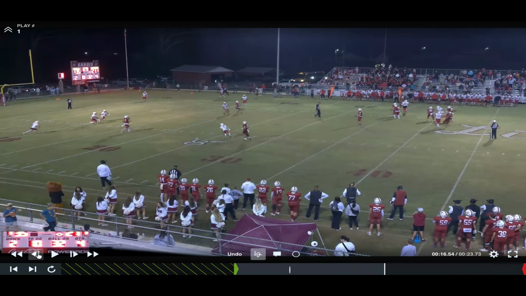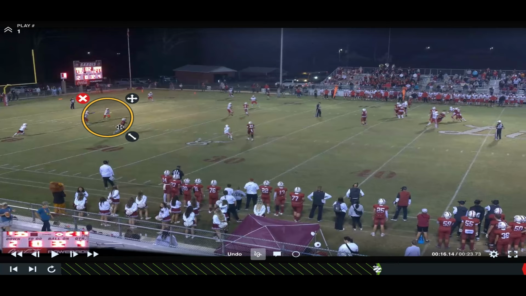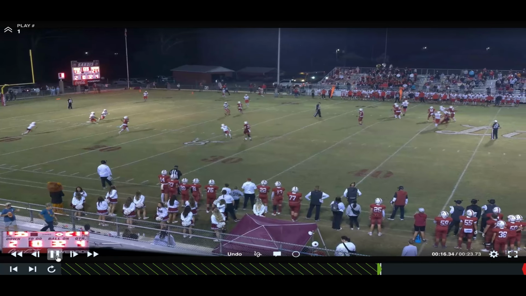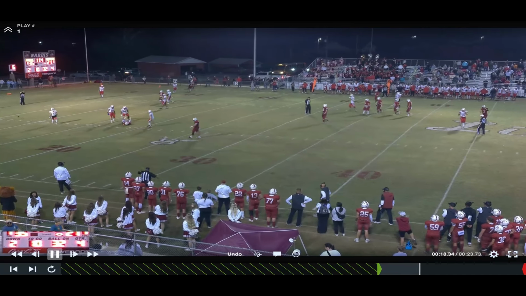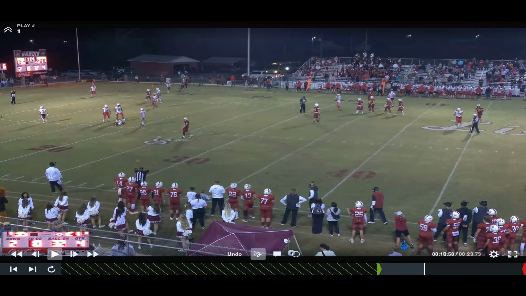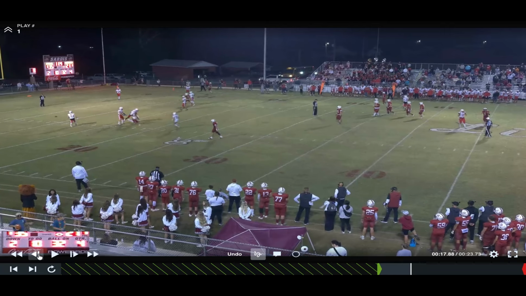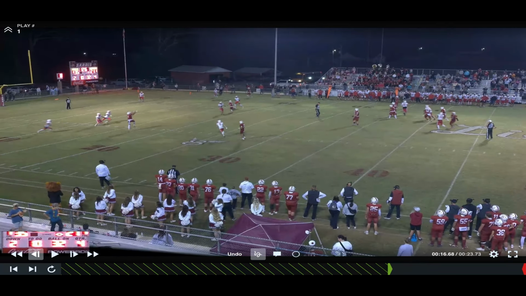So we see a receiver over the middle of the field right here, forcefully contacted. You might argue that was above the shoulders. You might even call that targeting. Doesn't matter really in high school. It's a personal foul, 15 yards. We're not throwing anybody out of the game for it.